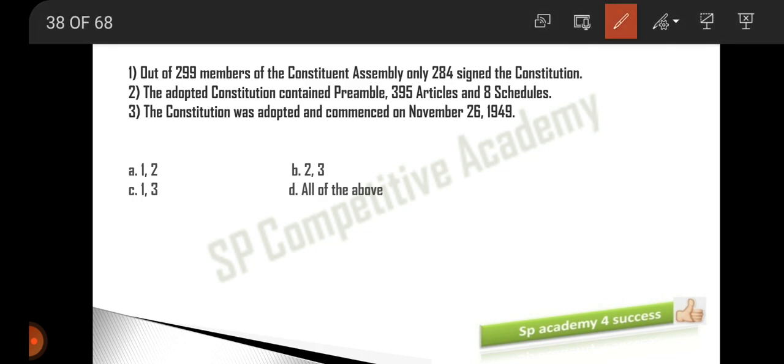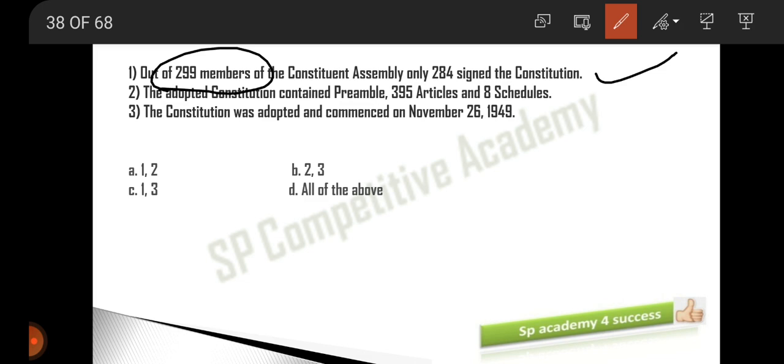Yes, I told you the final Constitution was signed by only 284 members. So totally we had 299 members. 389 members were reduced to 299 because of the partition of Pakistan. But by the time of the third and final reading, only 284 members were present, and all their signatures were there in the Constitution book, right? So the first statement is right.